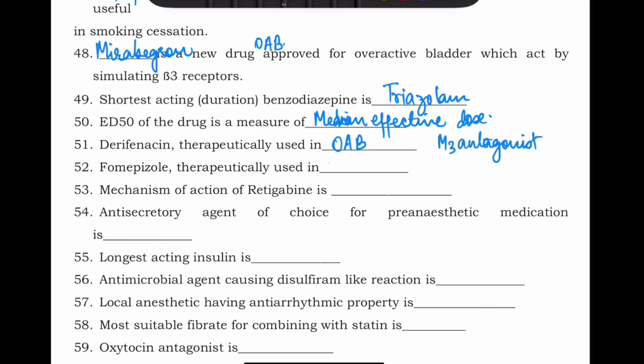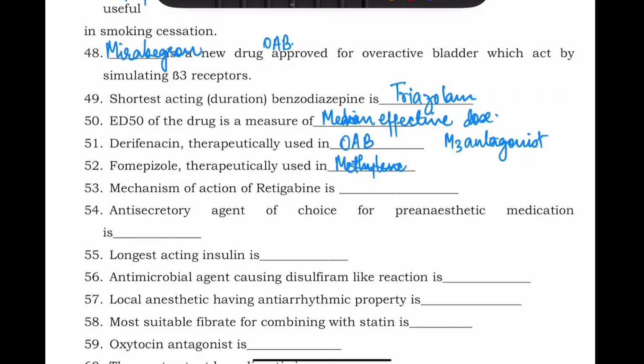Fomepizole therapeutically is used in poisoning. Now which poisoning is it used in? It is used in methylene. Sorry, one second. So fomepizole is therapeutically used in... The answer here is not methylene. The answer is it is used in methanol poisoning, also used in ethylene glycol poisoning, right?